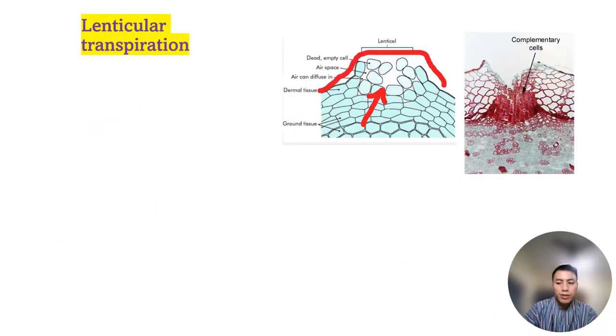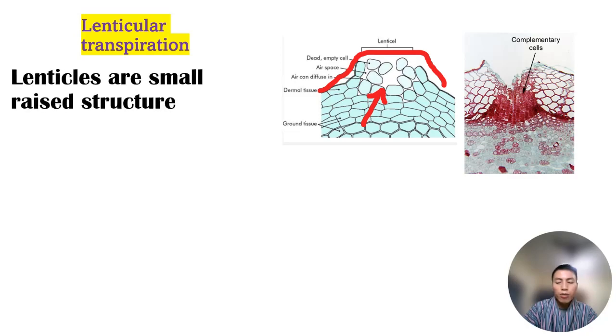Lenticular transpiration. Lenticels are small raised structures composed of loosely arranged complementary cells. Each lenticel is a porous tissue consisting of cells with large intercellular spaces in the periderm of secondary thickened organs.